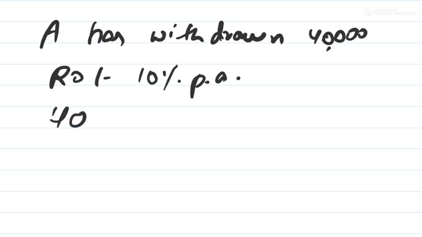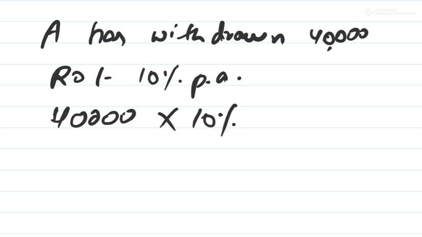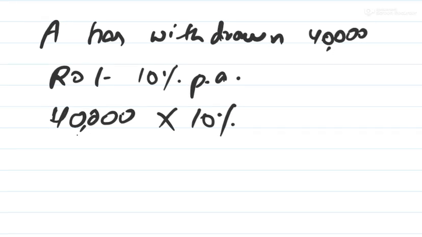So 40,000 is the amount of drawings made by A and the rate of interest is 10%. So till here I hope it's very clear. 40,000 into 10%, right? Now the next very critical and important step, in which most of us make mistakes, is this part: whenever you are not given the month or the date of drawings, you will have to divide it by 2 or write here 6 by 12.